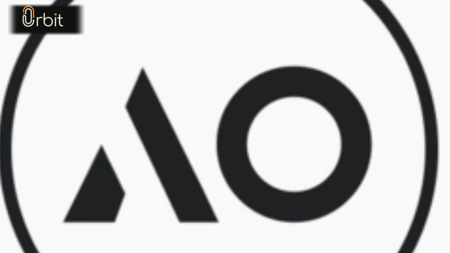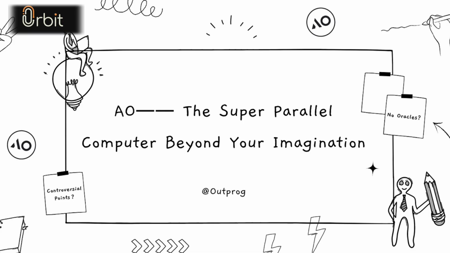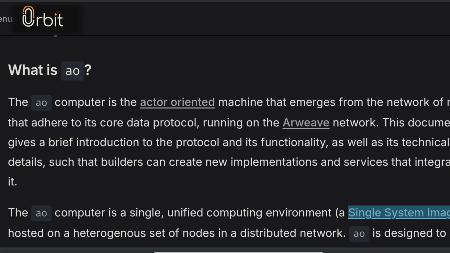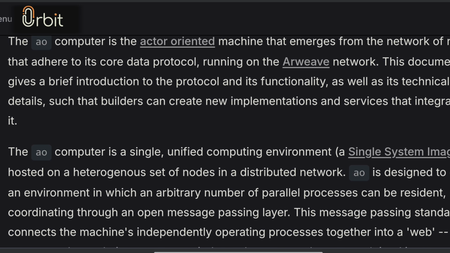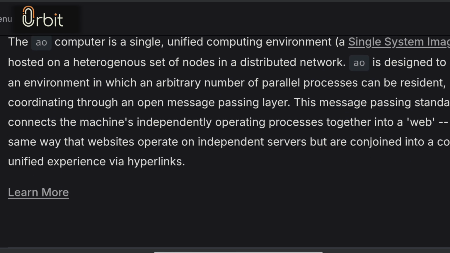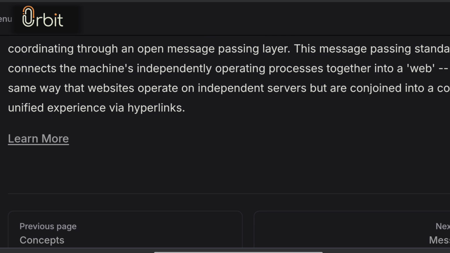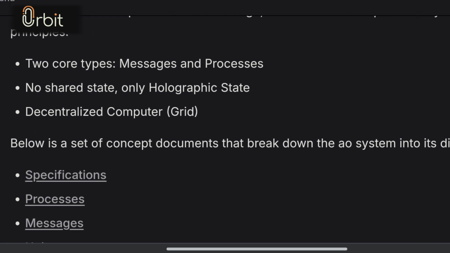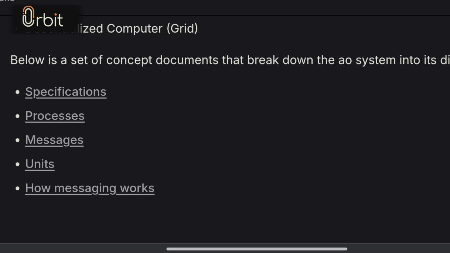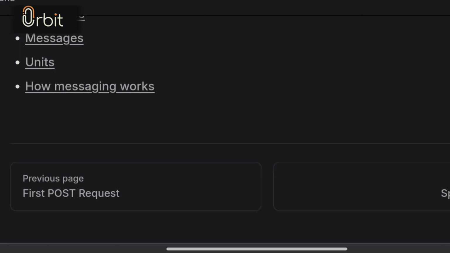Okay, previously I mentioned the name AO computer. You might be wondering what that is. AO stands for actor oriented. The AO computer is like a supercomputer made up of many similar computers. Each computer is called a node, and they work together. These nodes are connected through a network, share data, run programs and communicate as well.